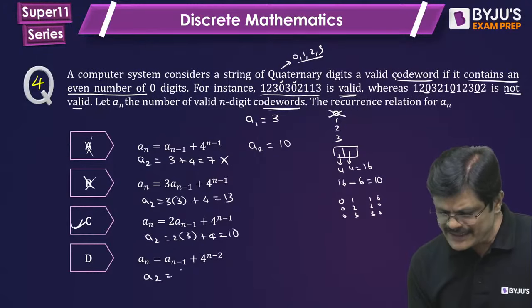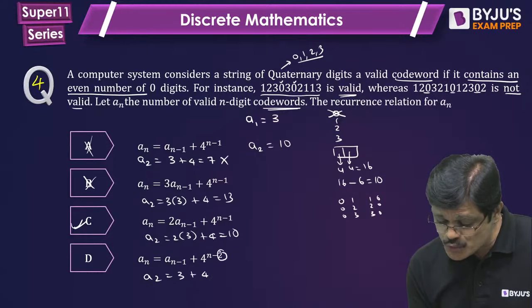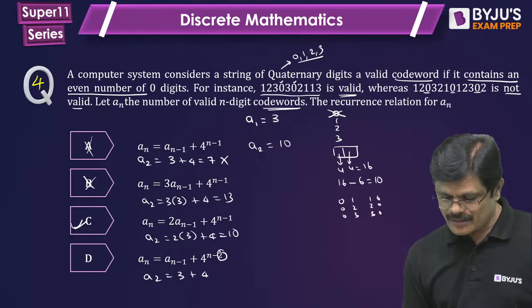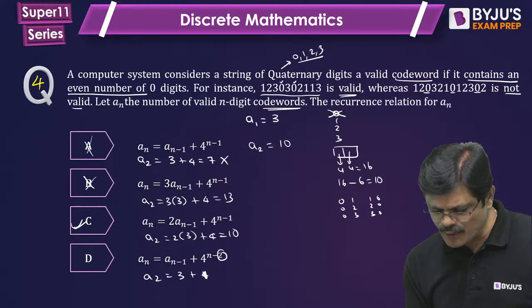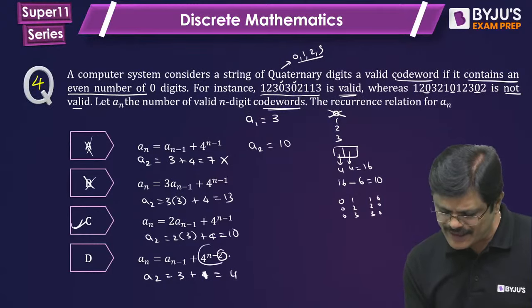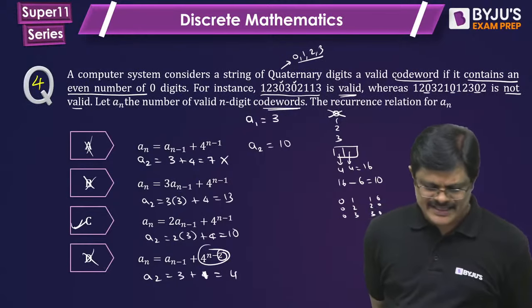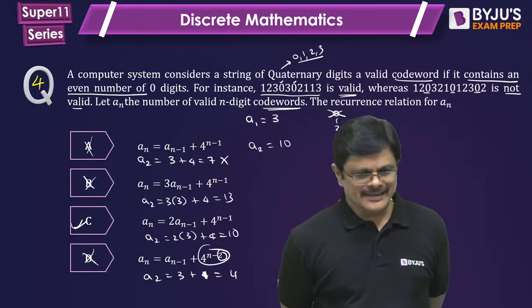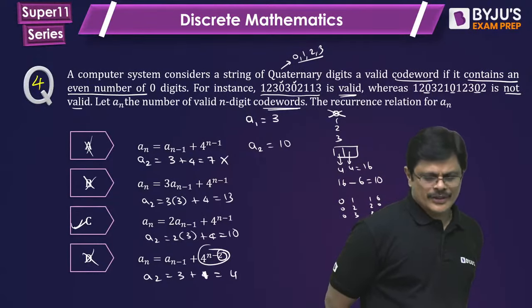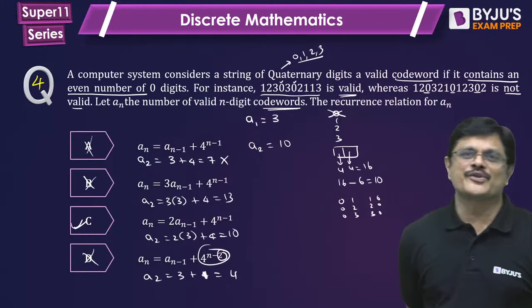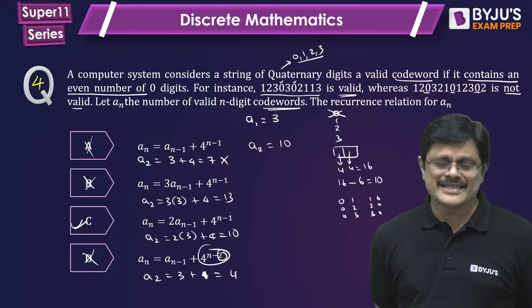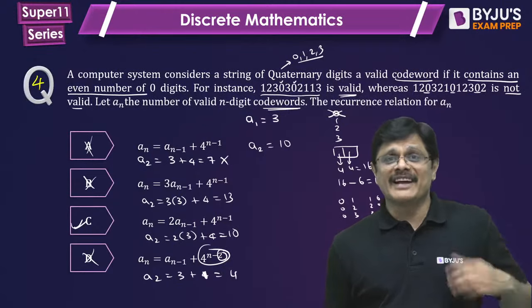A2 is A1, that is 3, plus 4 power n minus 2. N minus 2 means it becomes 4 power 0, that is 4. That is why it is wrong. So only C is the correct answer, my dear friends. Only C is the correct answer. Like that. Hope you understand. So this is how we can answer such questions very easily, my dear friends. This is the method where you can verify